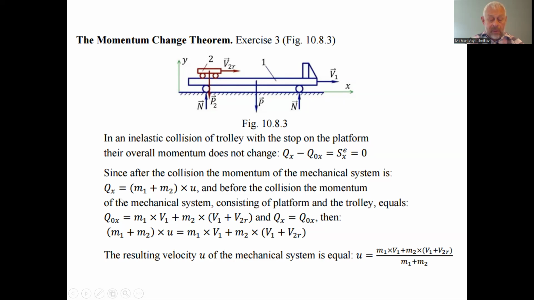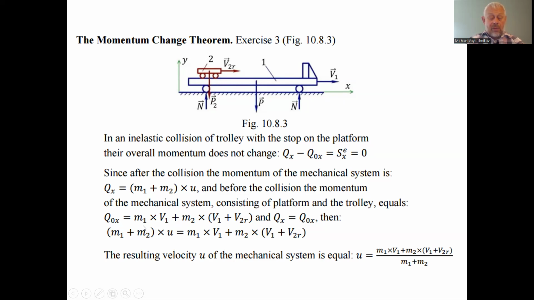This momentum equals the initial momentum, because if the change is zero, then the projection of momentum qx after the collision equals q0x. We can move it to the other side.